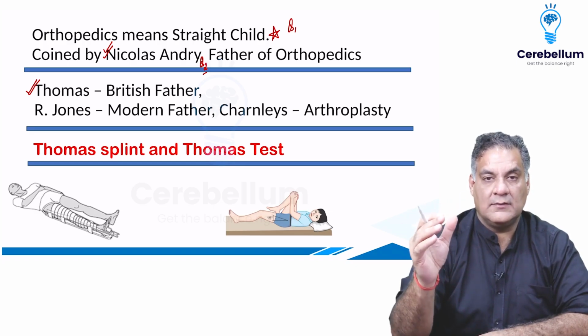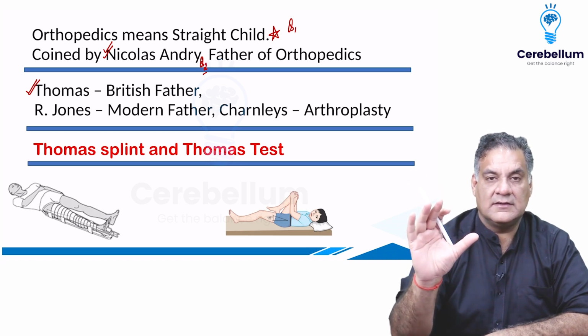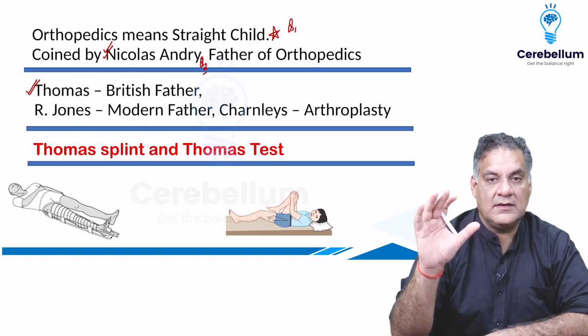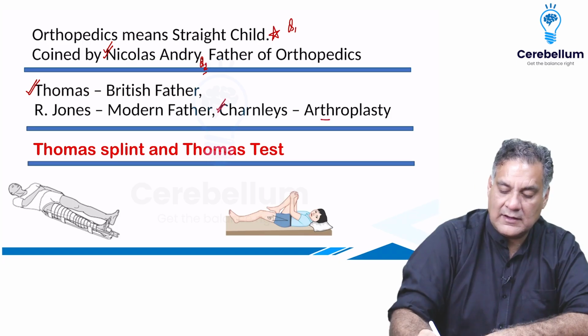Now, Thomas had a nephew, Sir Robert Jones, who is called the father of modern orthopedics. And today is the world where joint replacement is the number one done surgery in orthopedics. And which joint? The largest joint in the human body, the knee. So the pioneer of knee replacement, John Charnley, is called the father of arthroplasty.